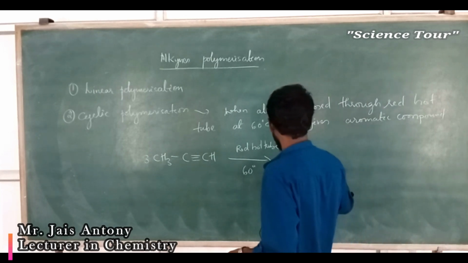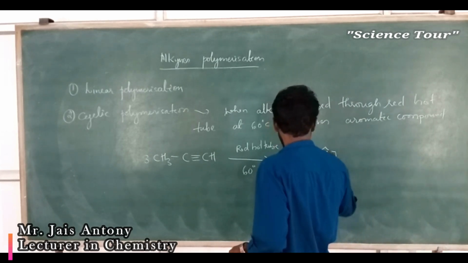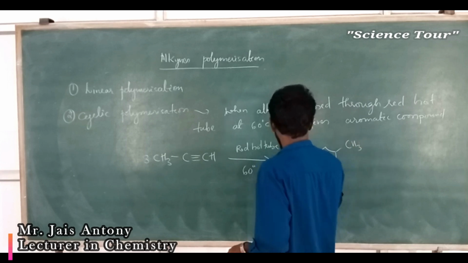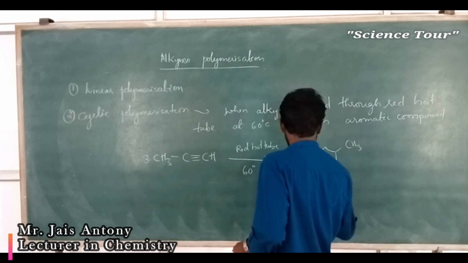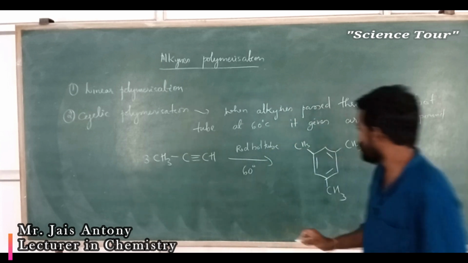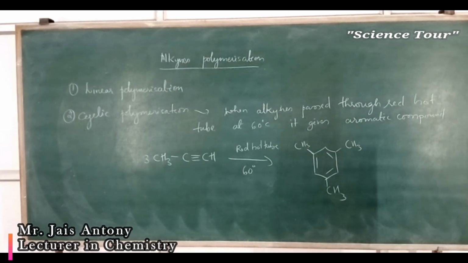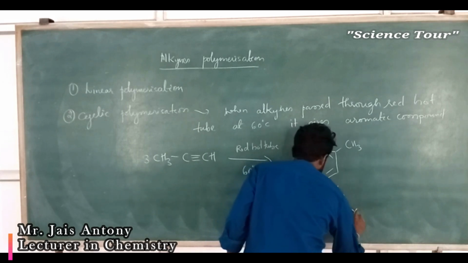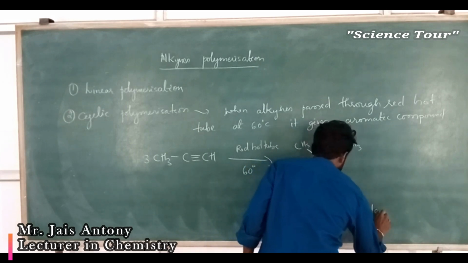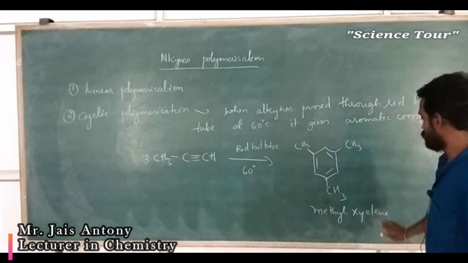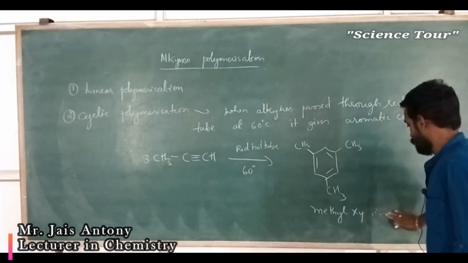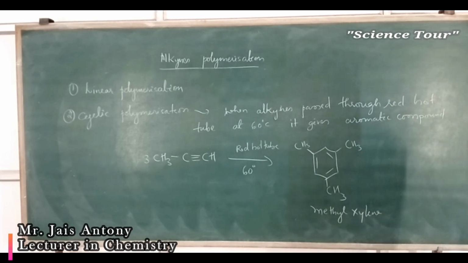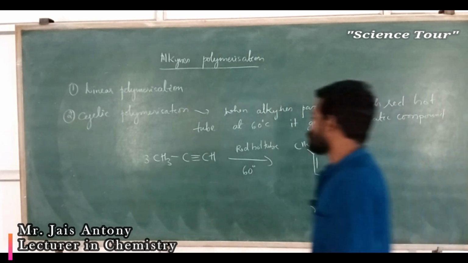Methyl xylene means how does it look actually. Methyl xylene.